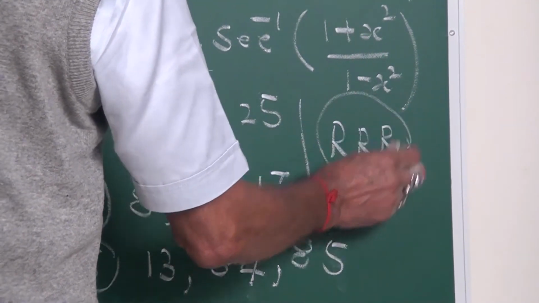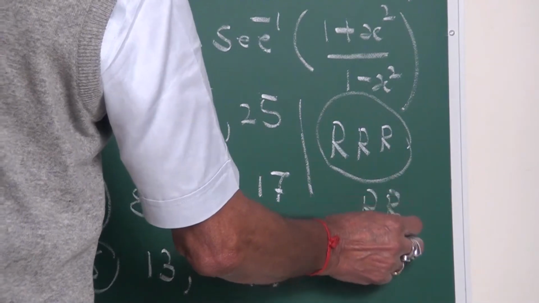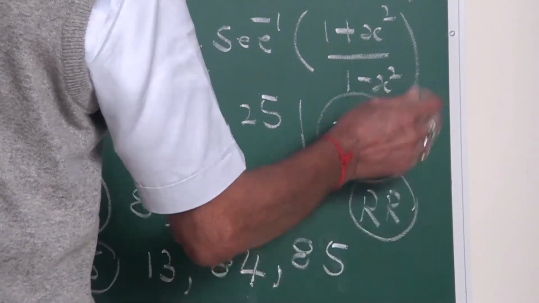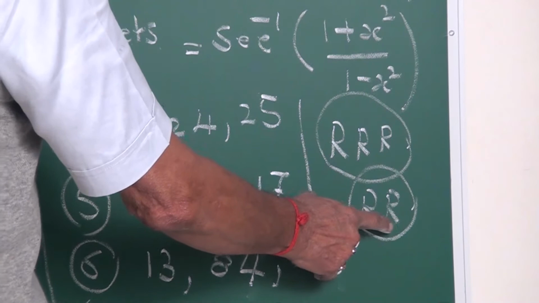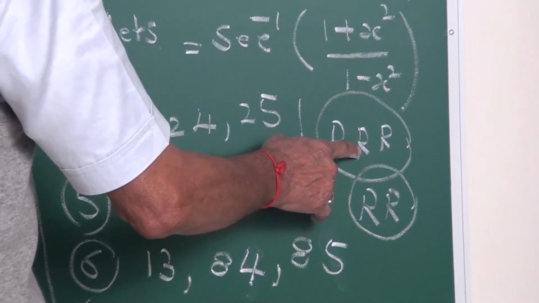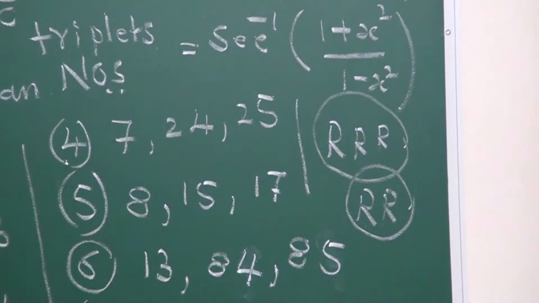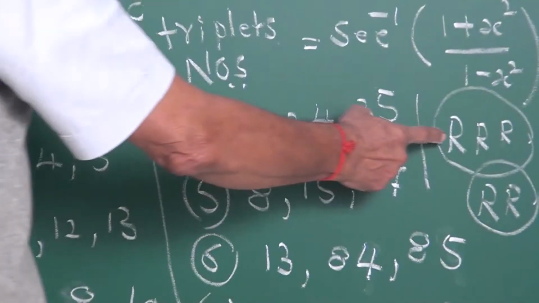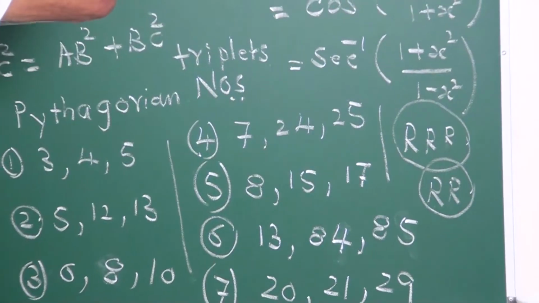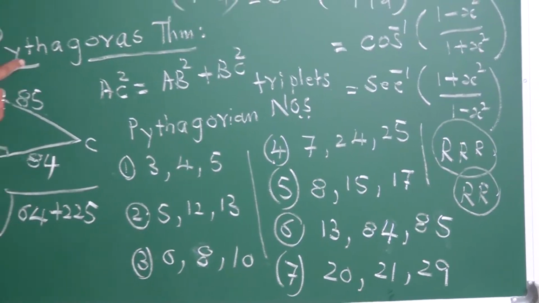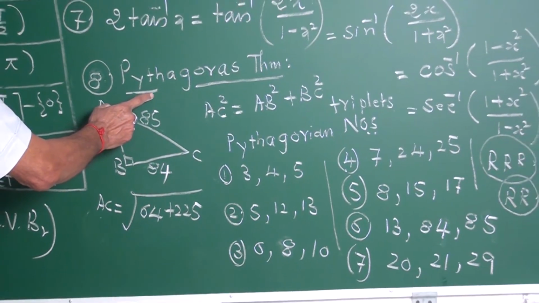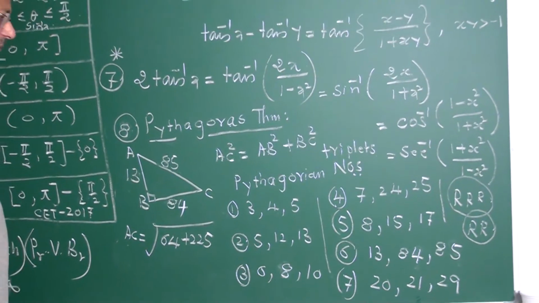Triple R, otherwise double R. If it is double R, read and remember. Therefore, triplets, triple R. This is again the Pythagoras theorem with Pythagorean numbers.